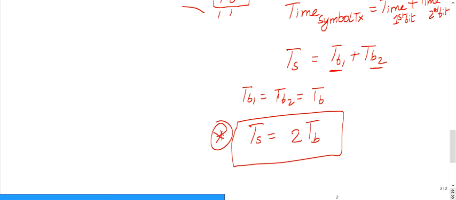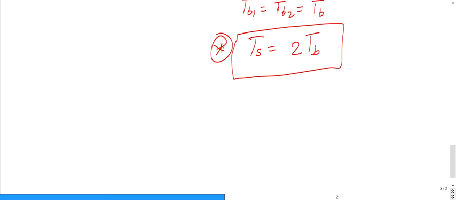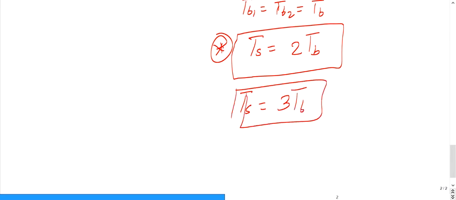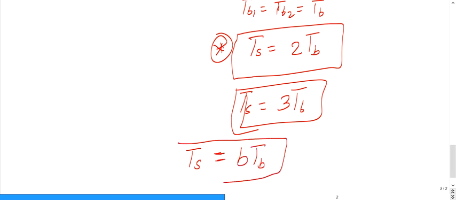This is for 2-bit information. If you have 3-bit information, the symbol duration will be 3 times the bit duration. Like that, if the password is made up of b bits, then the symbol duration is b times the bit duration.